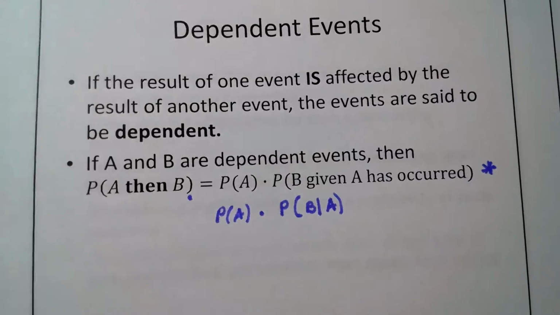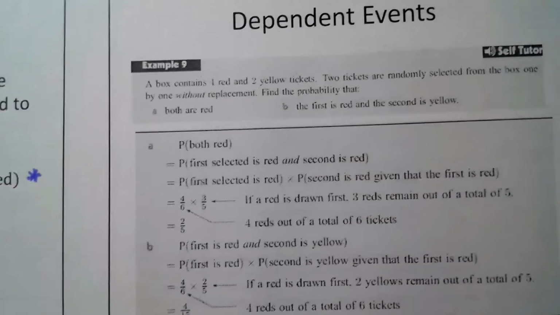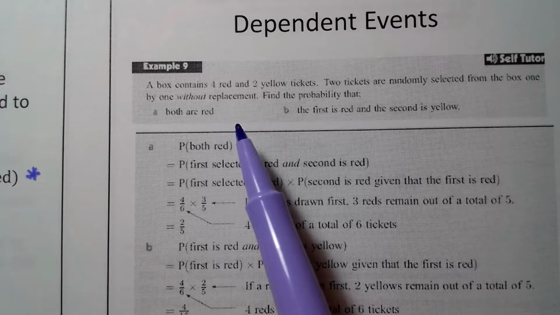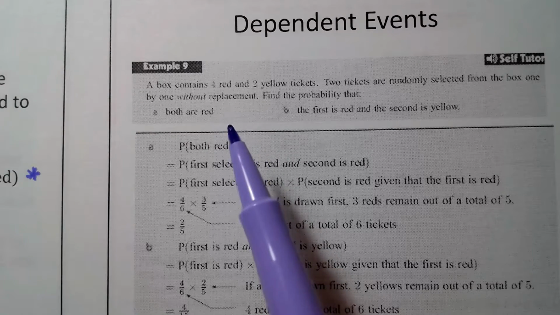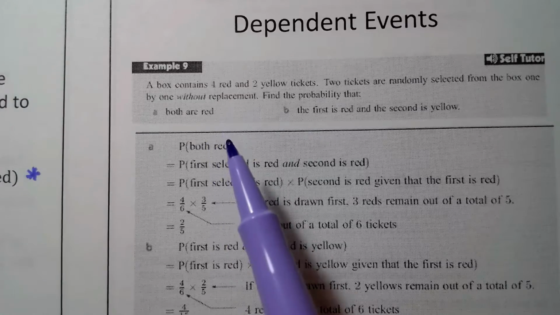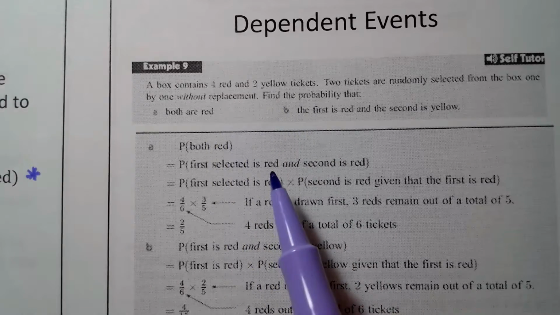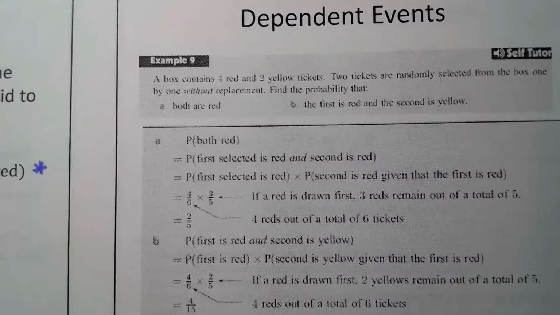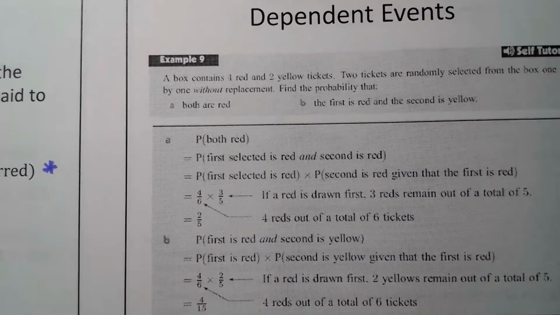Here's an example on dependent events. A box contains 4 red and 2 yellow tickets. 2 tickets are randomly selected from the box without replacement. In other words, if I pull out a red ticket, I don't put it back. So you want to think without replacement for dependent events. Find the probability that both are red. So I want the probability of red, then red. That's the probability of red times the probability of red.